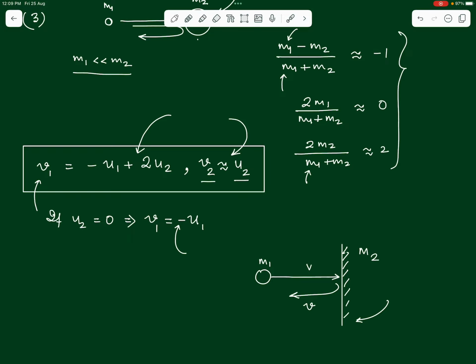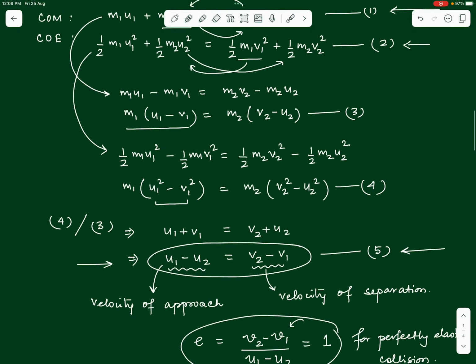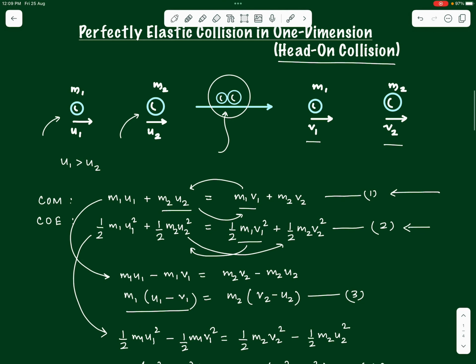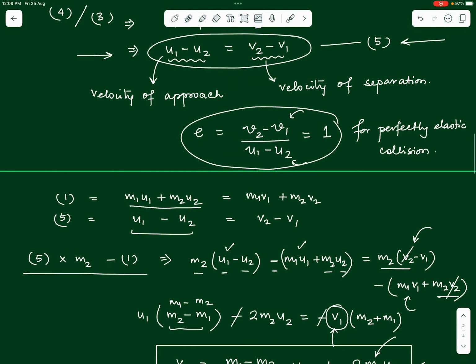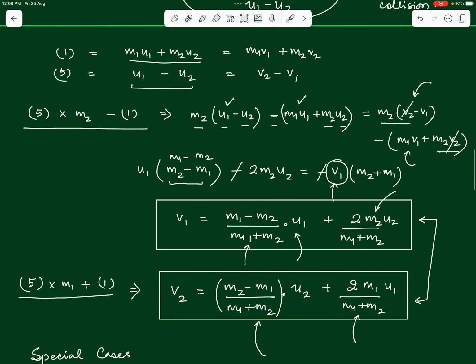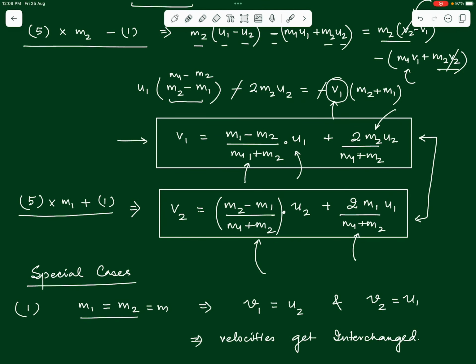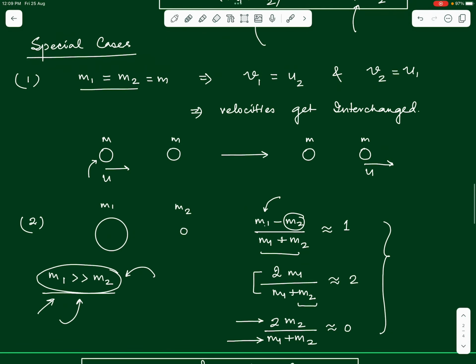So having understood all this, what we have done here is we have first discussed a perfectly elastic collision, the equations related to that, solved them to understand that the value of e is 1 for a perfectly elastic collision, then solving the equations further to get the final velocity equations for the particles, and then discussing 3 special cases.